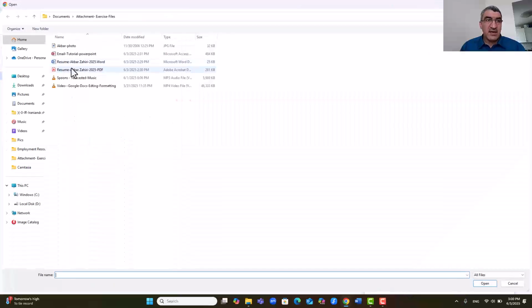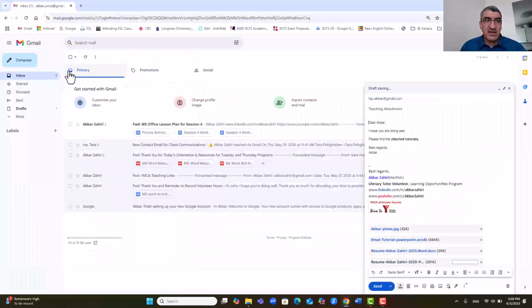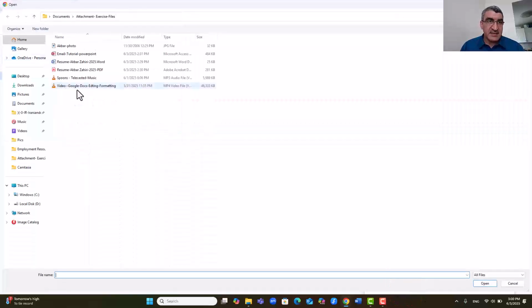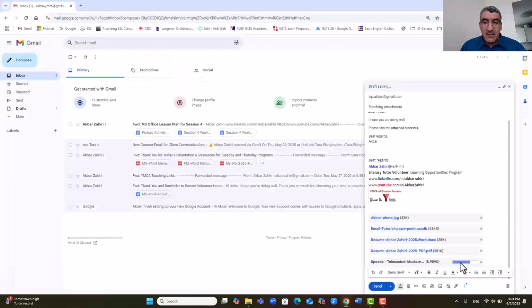Again, if I go here and click my PDF or double click, when I double click, it is not necessary to open. It will attach here. So easily, on your email, when you click on this clip and then select the file that you want to send, for example, this one, double click or select it. Once selected, then click on open. It will attach it. Okay.